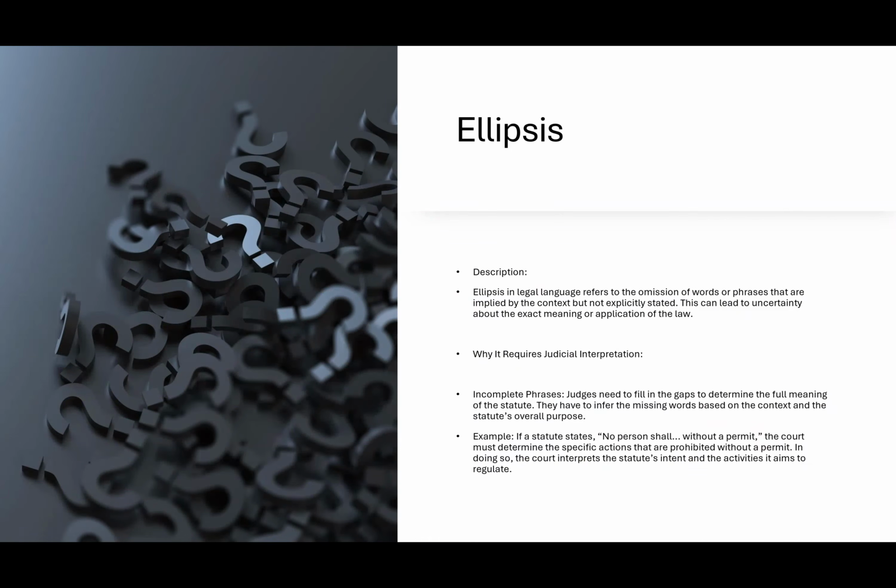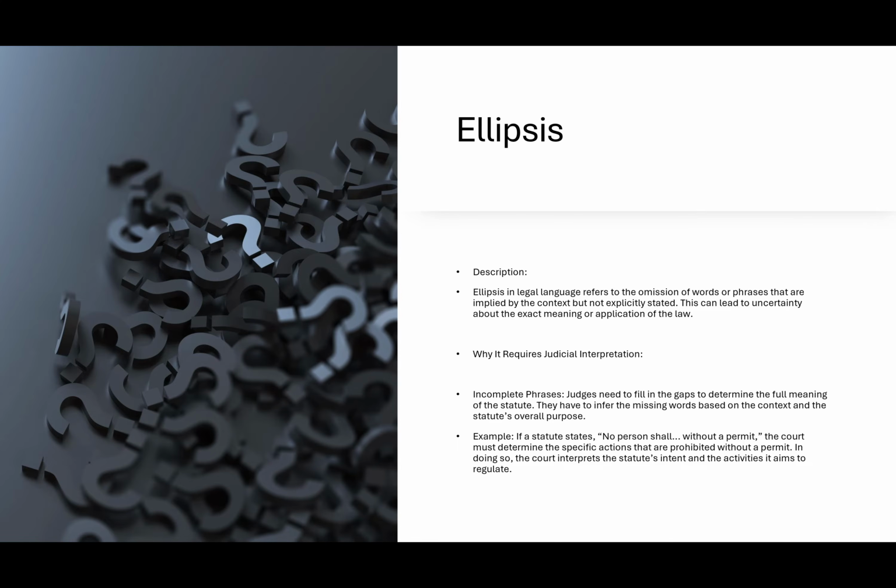So what are the issues that may lead to some amount of judicial interpretation, right? Ellipsis. Ellipsis in legal language refers to the omission of words or phrases that are implied by the context but not explicitly stated. This can lead to uncertainty about the exact meaning or application, rather, of the law. So why does it require judicial interpretation, right? For example, with incomplete phrases, judges need to fill in the gaps to determine the full meaning of the statute. They have to infer the missing words based on the context and the statute's overall purpose.